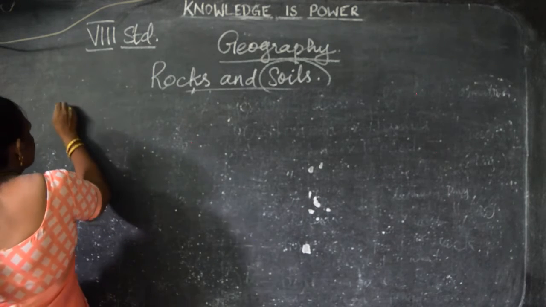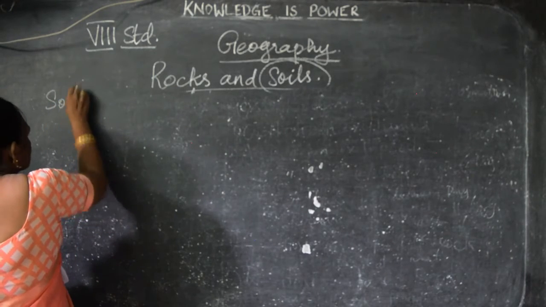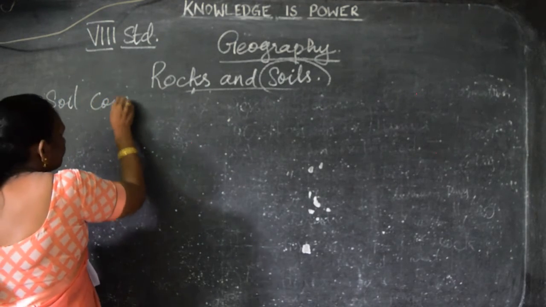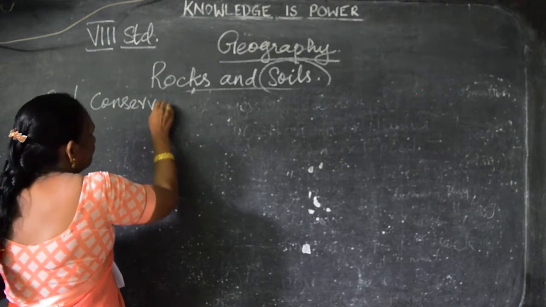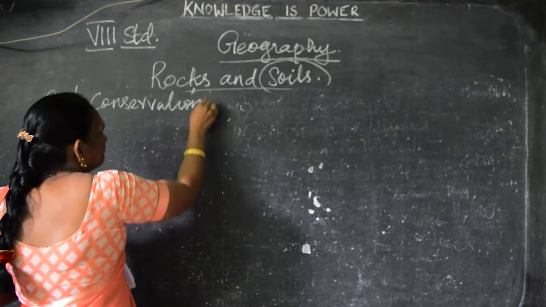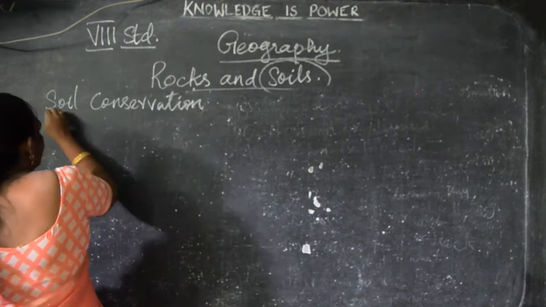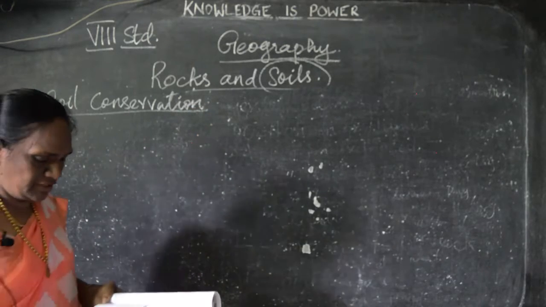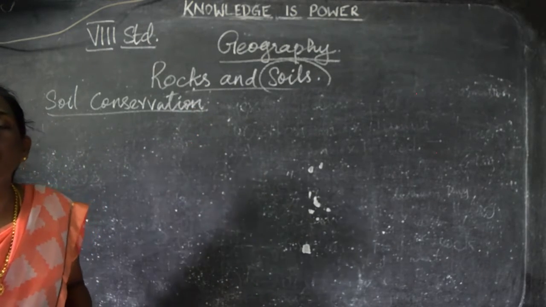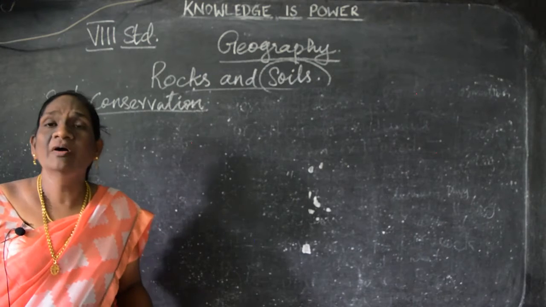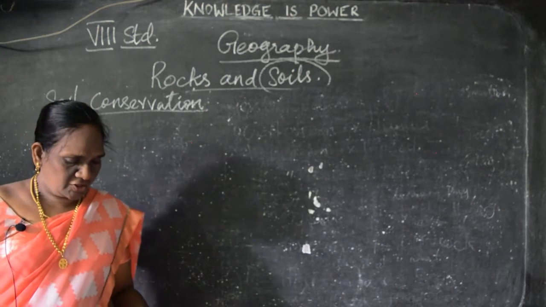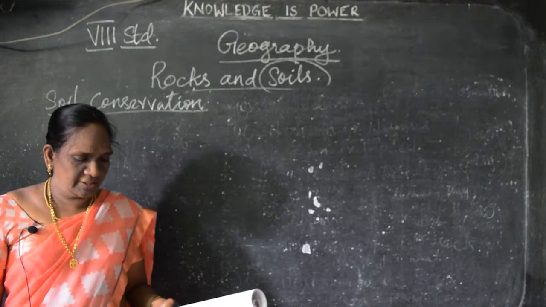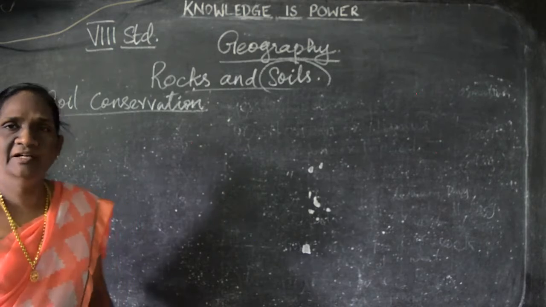Now, soil conservation. What is soil conservation? Soil conservation is the process of protecting the soil from erosion to maintain its fertility.